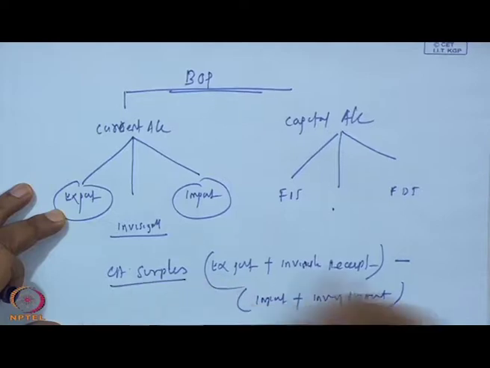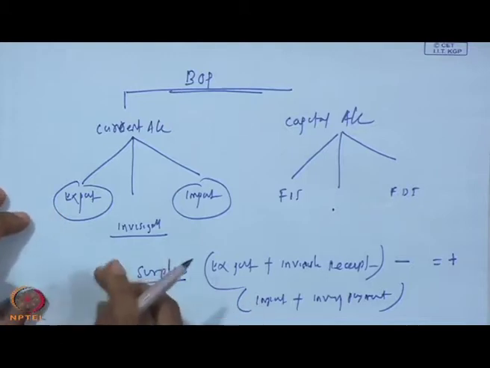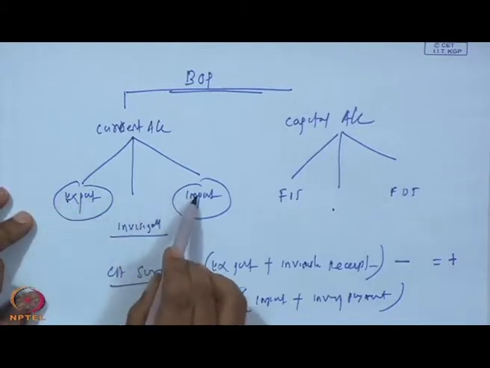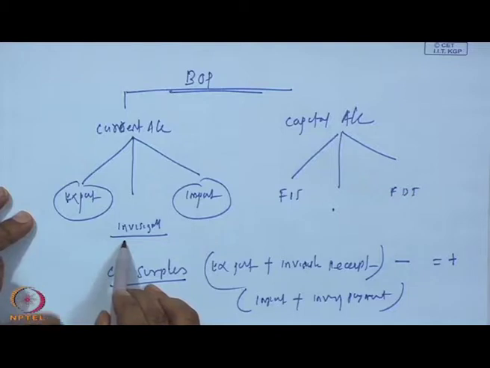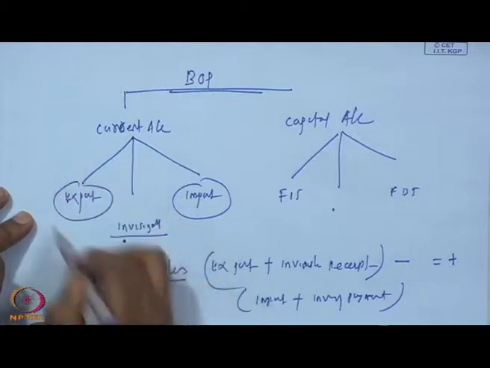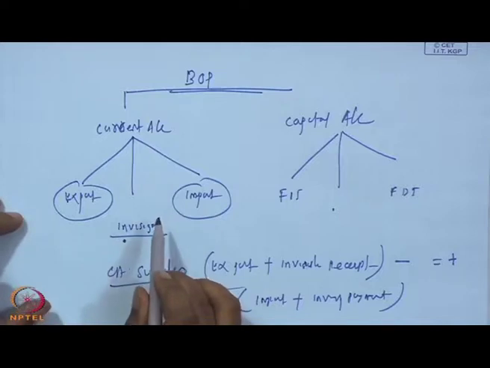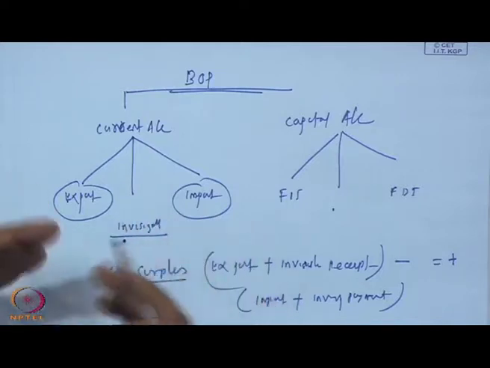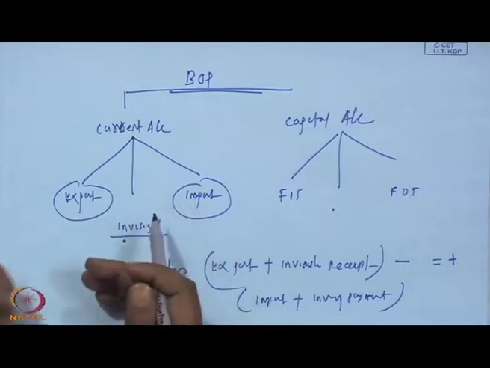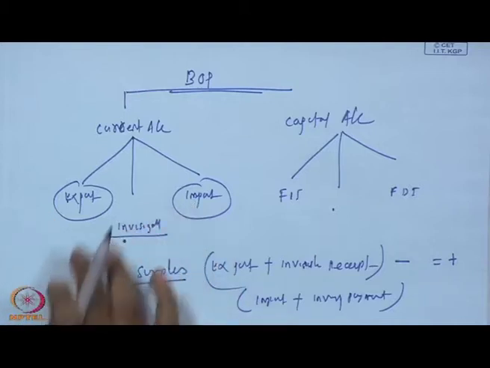These two are positive, then we have current account surplus. Current account surplus occurs when exports are more than imports and invisible receipts are more than invisible payments. When we have a current account surplus, we have more dollars, more foreign currency, than we demand. So this leads to appreciation of the domestic currency. In an emerging economy like India, our exports are always less than imports, so we have a current account deficit, and our currency is depreciating, the rupee against the dollar.